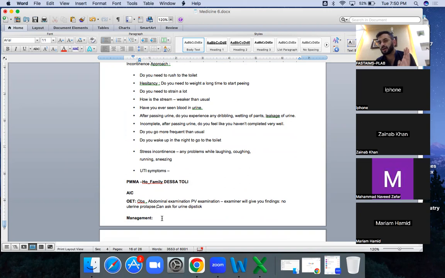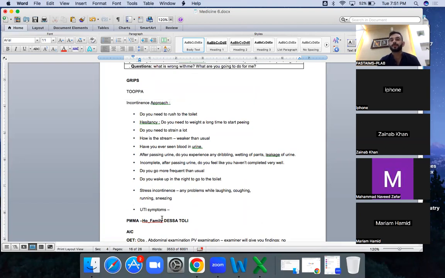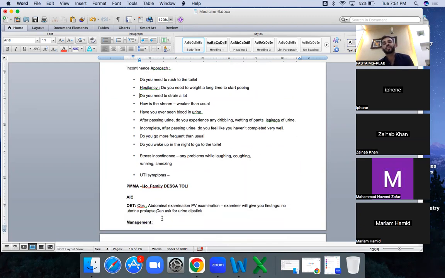If you know about the approach, this is a confirmed pass station, because this is easy. If these three things are in your mind, you will be able to ask a bundle of questions. Then you will be asking about the UTI symptoms. You will be ruling out your DDs as well. You will be asking what the DDs of this are: prostate cancer, BPH. A lot of DDs have already been covered over here. So you need to ask about any fever, any recent fever, and UTI. Ask about UTI.